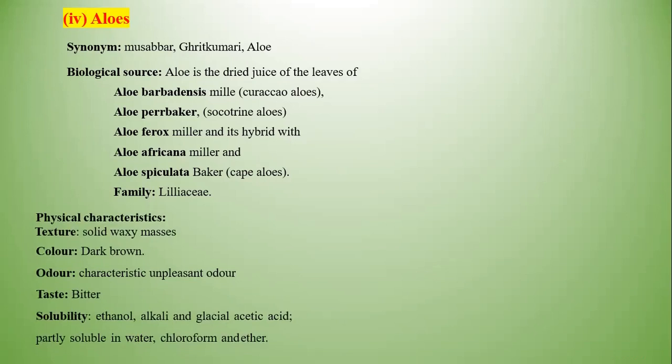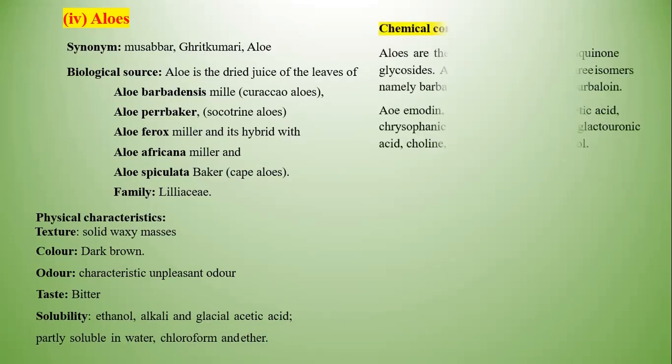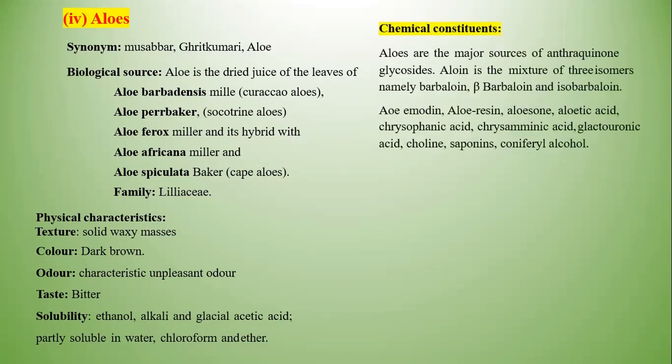In case of the physical properties, the texture is solid, waxy masses with a shining property, which are light in weight. Color is somewhat dark brown. Odor is characteristic and unpleasant. Taste is bitter. Solubility: it is soluble in ethanol, alkali and glacial acetic acid, and partly soluble in water, chloroform and ether. These are the chemical components present in this drug: it contains 3 isomers, namely barbaloin, beta-barbaloin, and isobarbaloin.